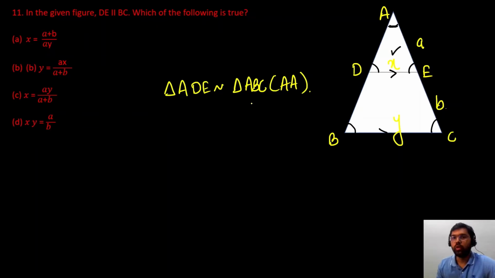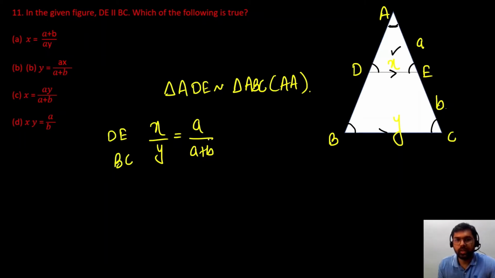Now, if two triangles are similar, then their sides are proportional. So let us write down the sides proportional. So first we will write down x upon y. This will be equal to a upon a plus b. X is nothing but DE, y is nothing but BC, a is nothing but AE, and a plus b is nothing but AC. So these sides will be proportional.